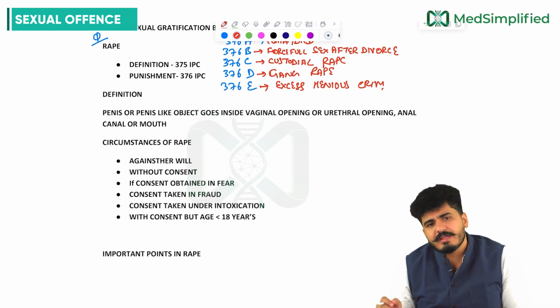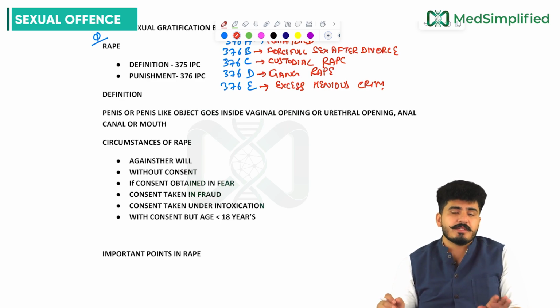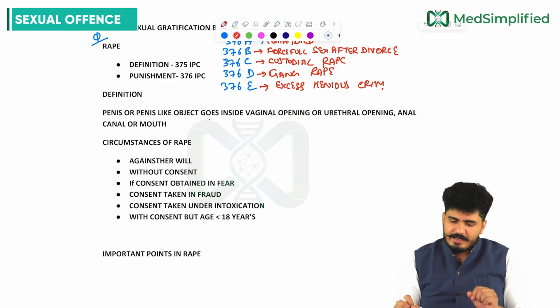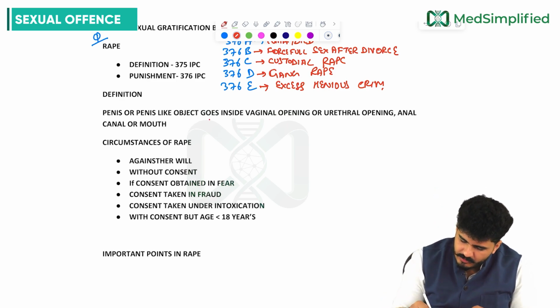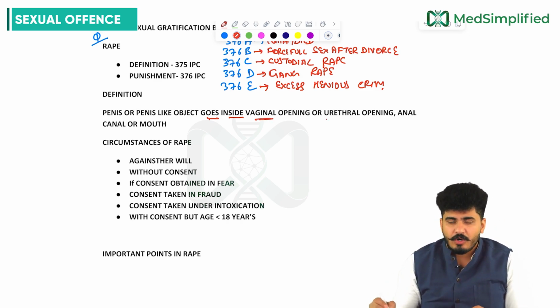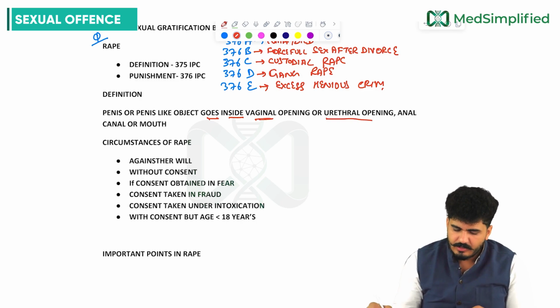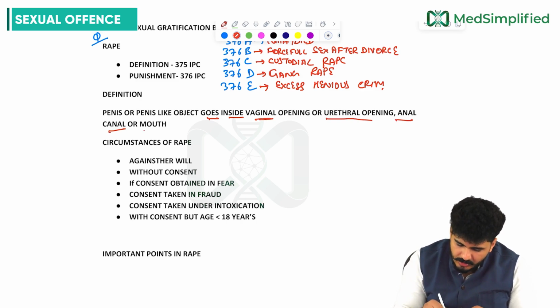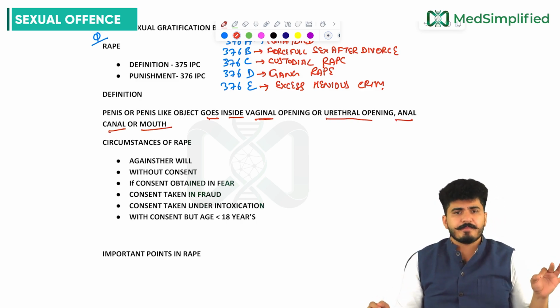The definition of rape: penis or penis-like object. The definition clearly says a penis or penis-like object goes inside the vaginal opening, urethral opening, anal canal or the mouth, anywhere.